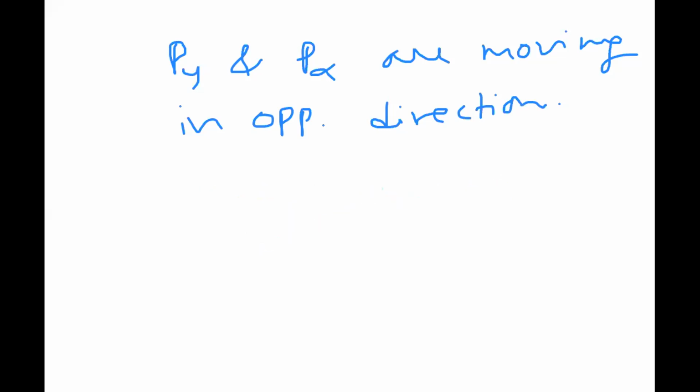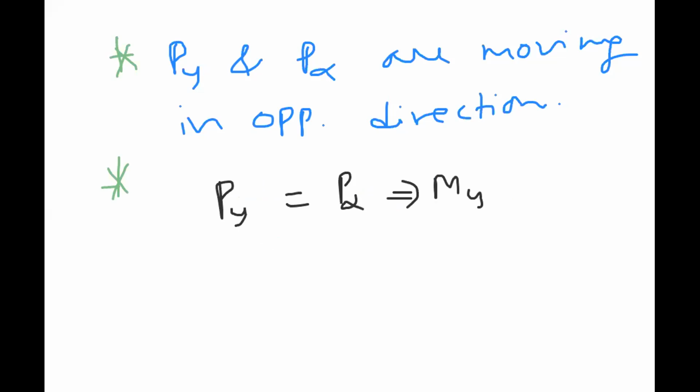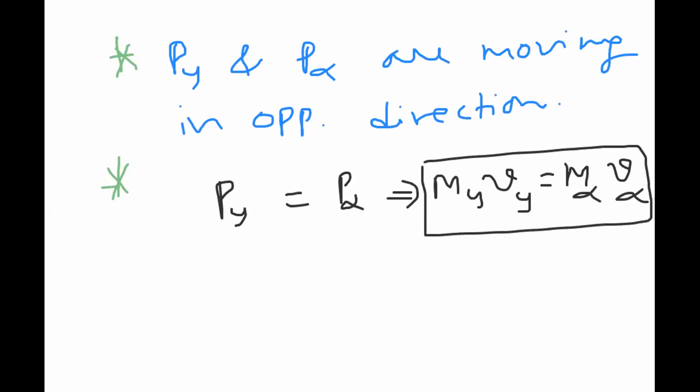The alpha particle moves front, then the daughter particle moves back. The direction is opposite, but the momentum is the same in both cases. That is Py is equal to P alpha. That is, mass of Y into velocity of Y is equal to mass of alpha into velocity of alpha.